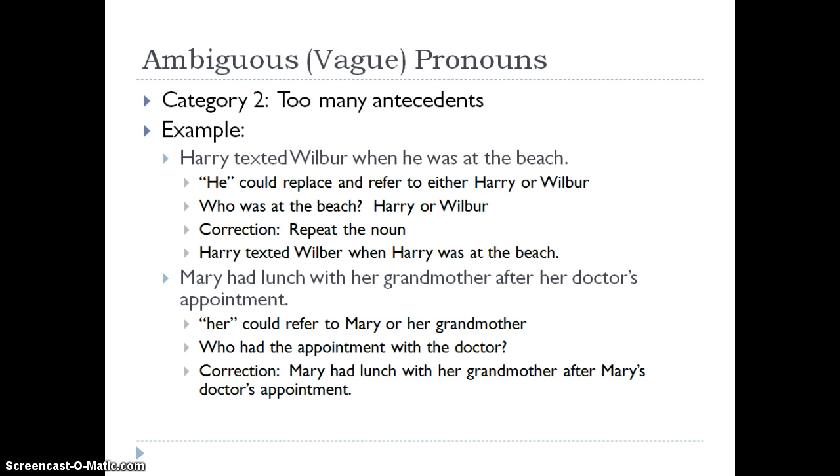Another example. "Mary had lunch with her grandmother after her doctor's appointment." "Her" could refer to Mary or to her grandmother. Who had the appointment with the doctor? In this case, I'm going to make that Mary. "Mary had lunch with her grandmother after Mary's doctor's appointment."